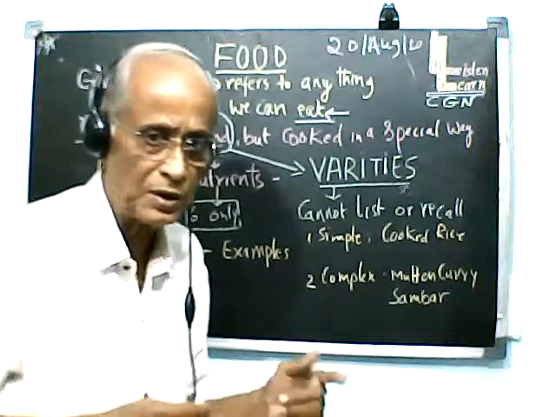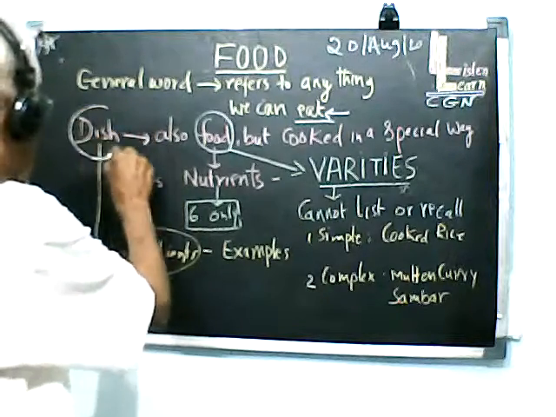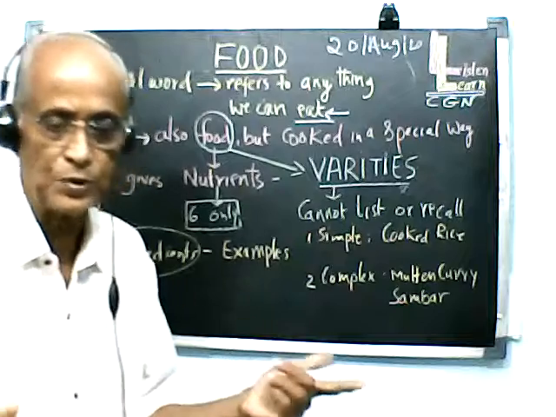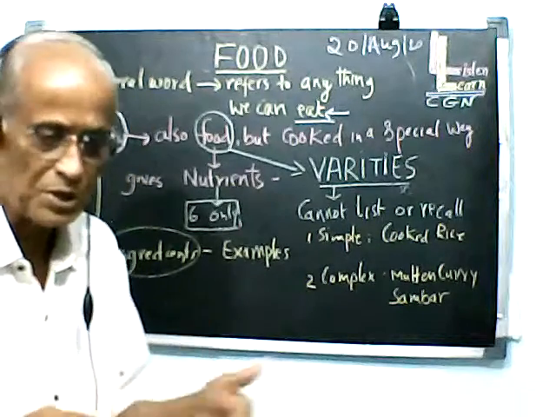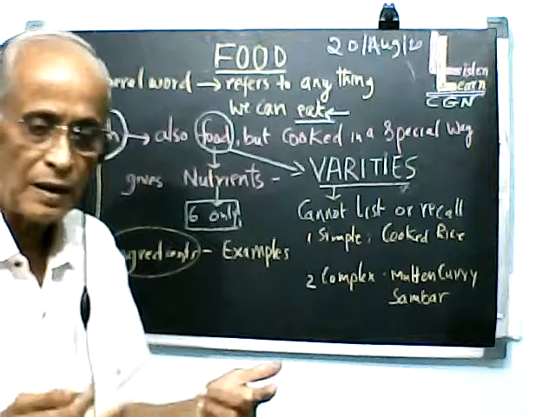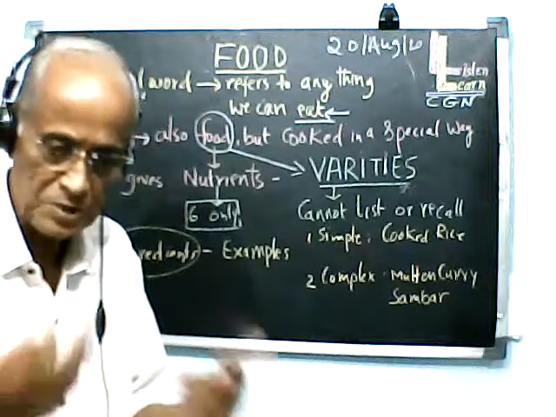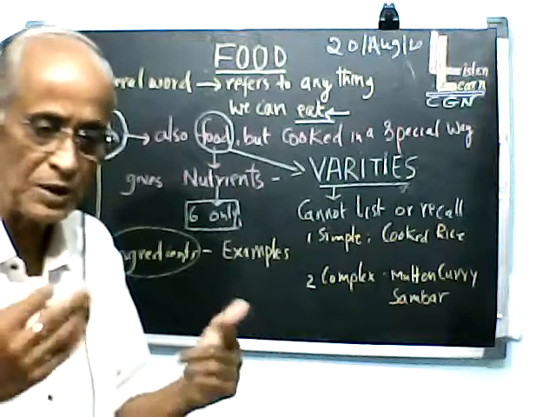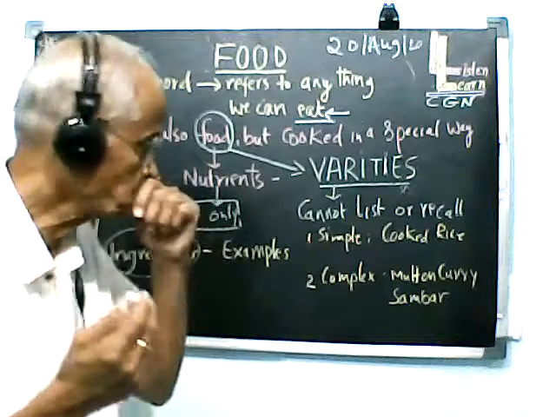But there is another word that comes almost near to that. It's called dish, D-I-S-H, dish. Dish is all related to food, but that is a kind or a special type of food prepared maybe in a home, in a hotel, or in different regions of the country, or in different countries. So when you say dish, it's a very special type of food we are referring to.